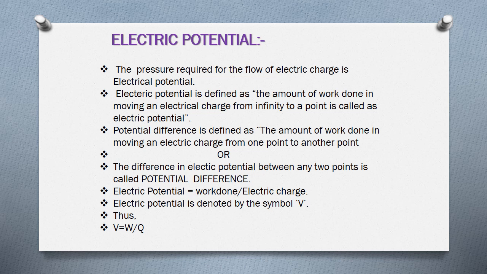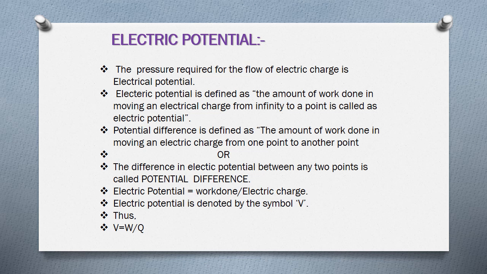As I said, the pressure required for the flow of electric charge is electrical potential. Electric potential is defined as, note down the definition, the amount of work done in moving an electric charge from infinity to a point.